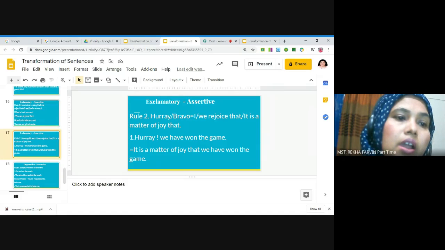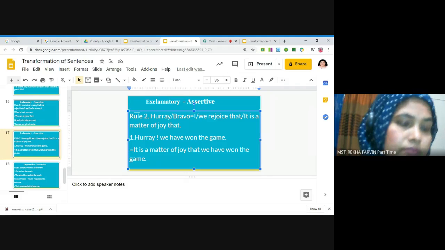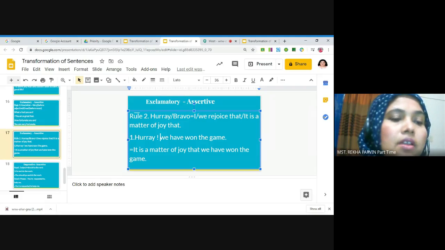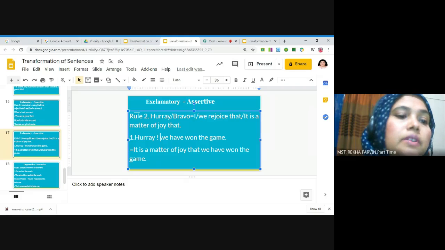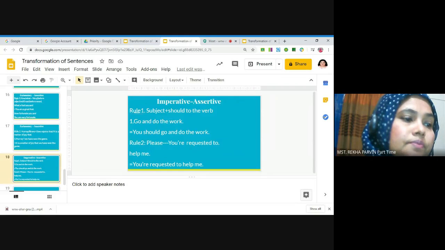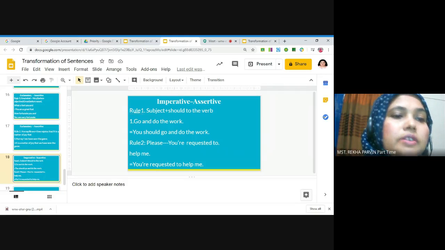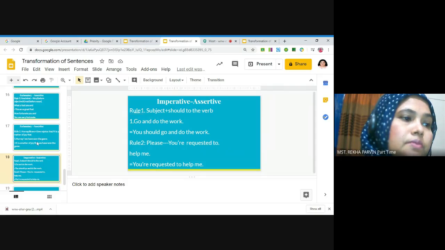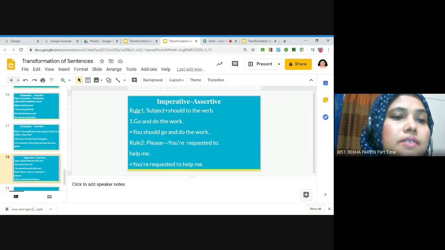Hooray! We have won the game. So the assertive sentence will be it is a matter of joy that we have won the game. Okay, we have already finished the rules of transformation from exclamatory to assertive sentence.